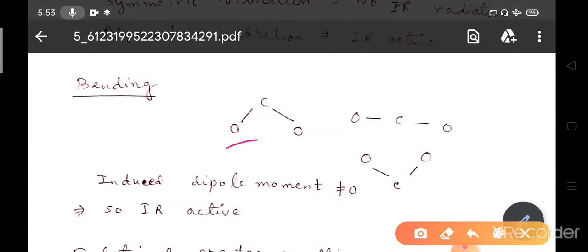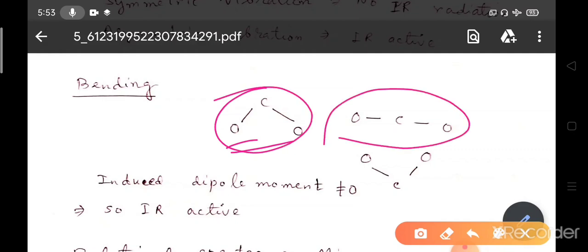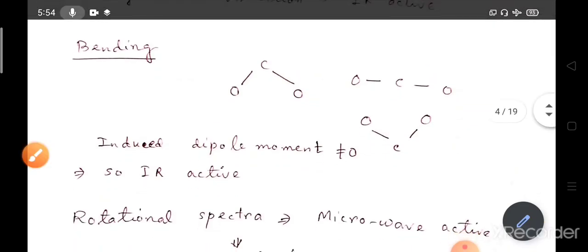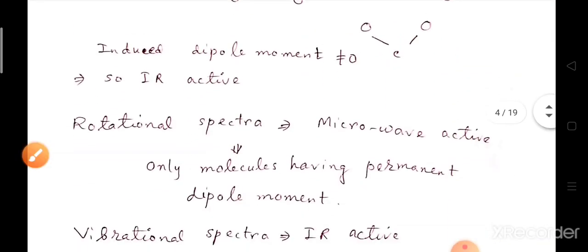Suppose the CO2 is bending this way, and at another instant it is coming back to its position, then it is going this way. So there is continuous changing of the dipole moment, or oscillation of the dipole moment. So the induced dipole moment is not zero, so it is IR active.